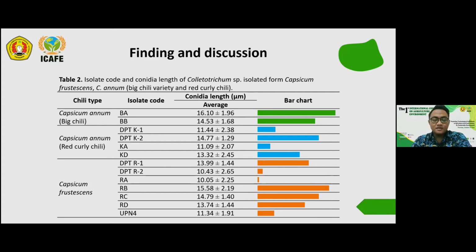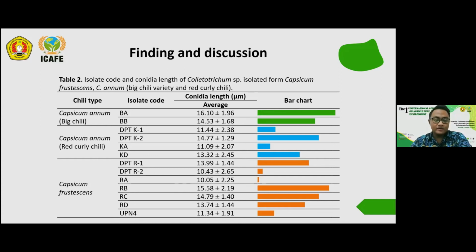The important finding here is that even when we get samples from one type of chili, the conidia length is diverse. For example, we got 2 samples from Capsicum annuum big chili, but the conidia length is different.